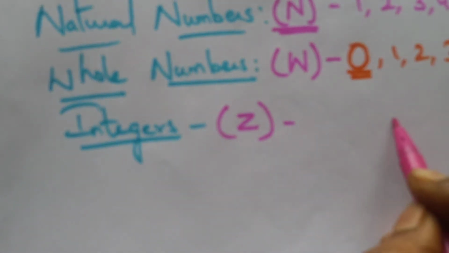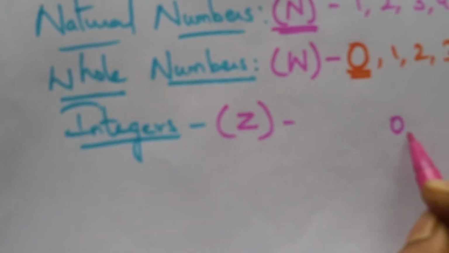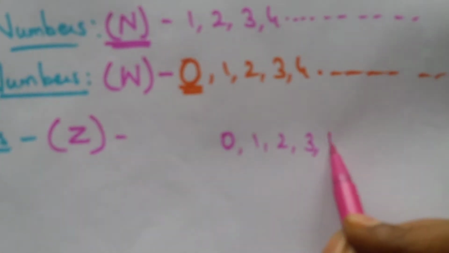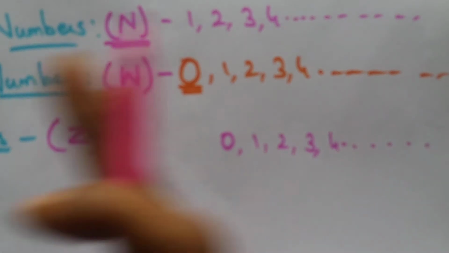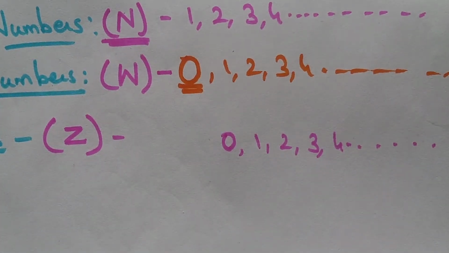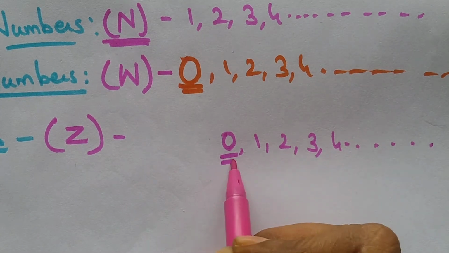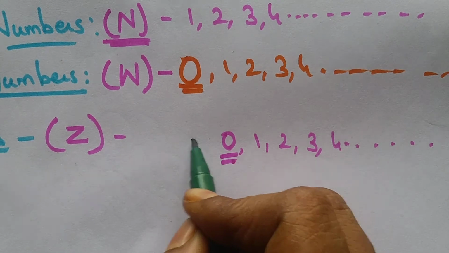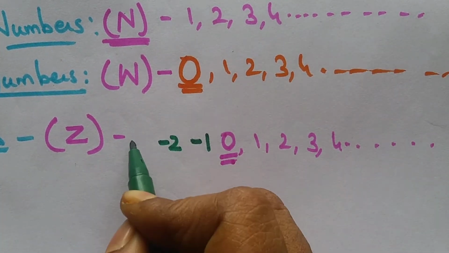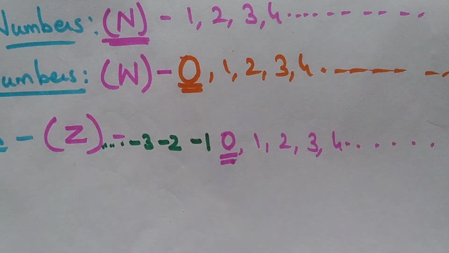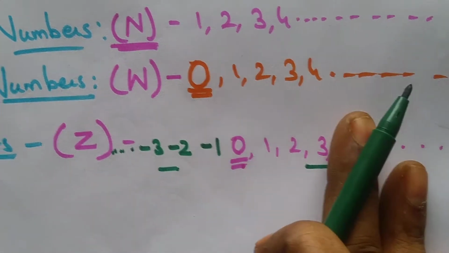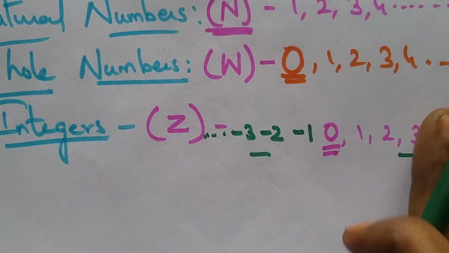Whole numbers start with 0 and are followed by the natural numbers 1, 2, 3, and it goes on. On the right-hand side we keep on writing the positive numbers. If it is less than 0, we represent them with negative signs, like -1, -2, -3, and it goes on. All these positive numbers and negative numbers together are called integers.